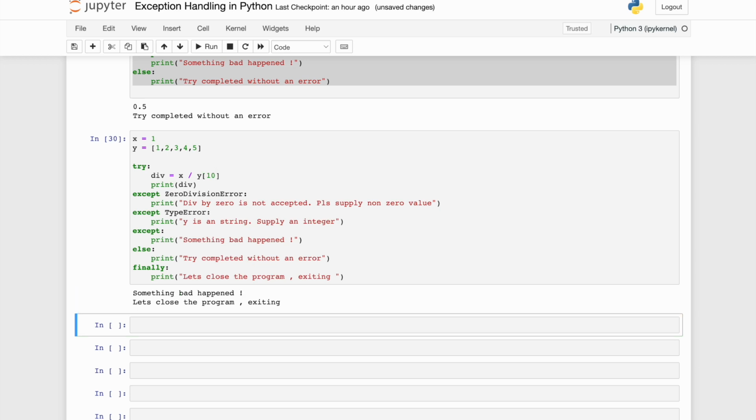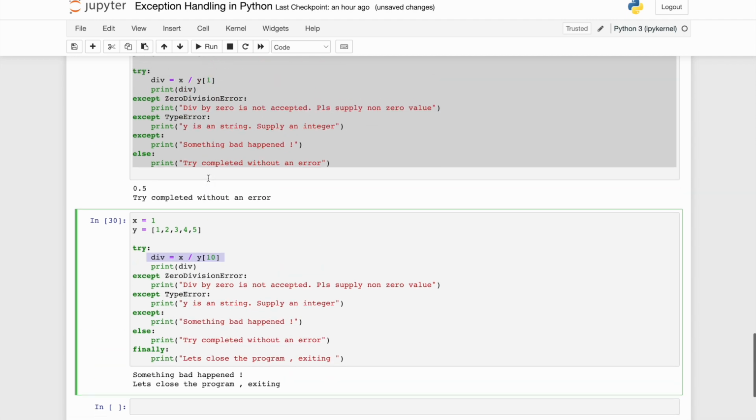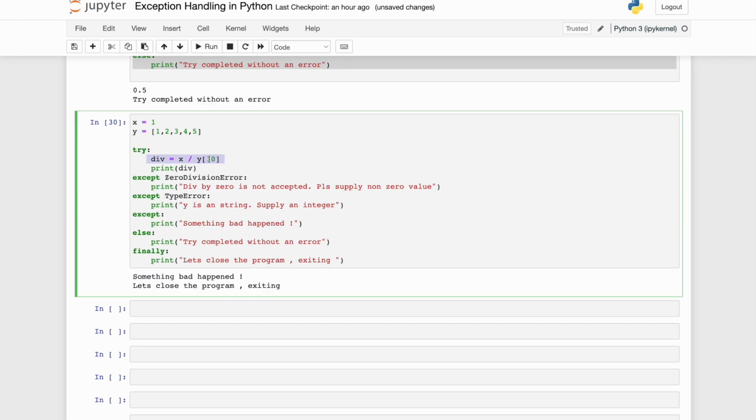Okay, what is happening now? I tried to do this. This would have raised what type of exception? It would have raised an index error, right? It would have raised an index error because the index is out of bound. But am I handling index error individually? No, I'm not handling it. So it would go in the except block. It will not even print the division, because after this the execution logic clearly moved over here. Something bad happened. That's why there is no print division, right?